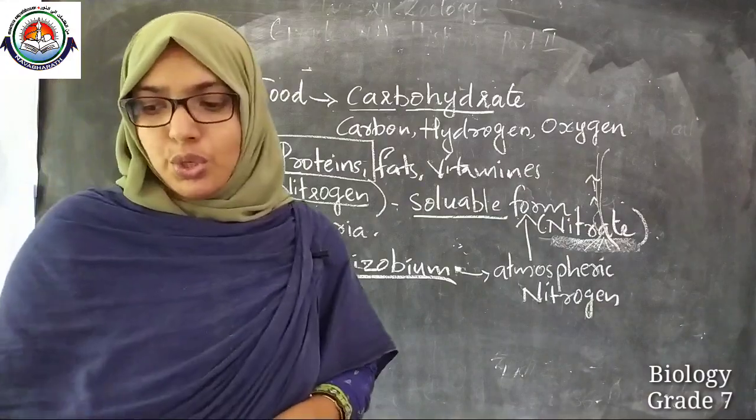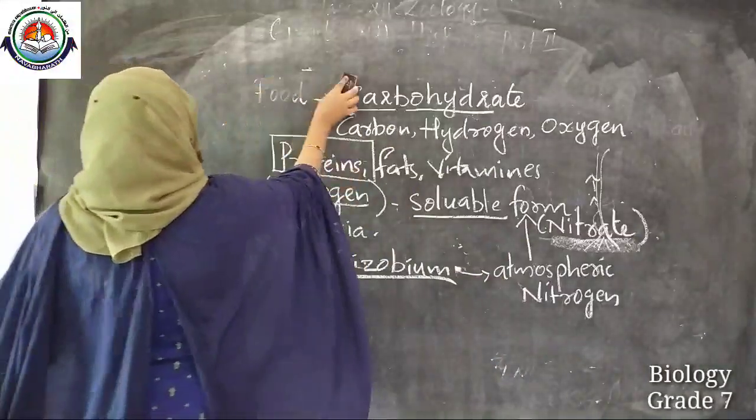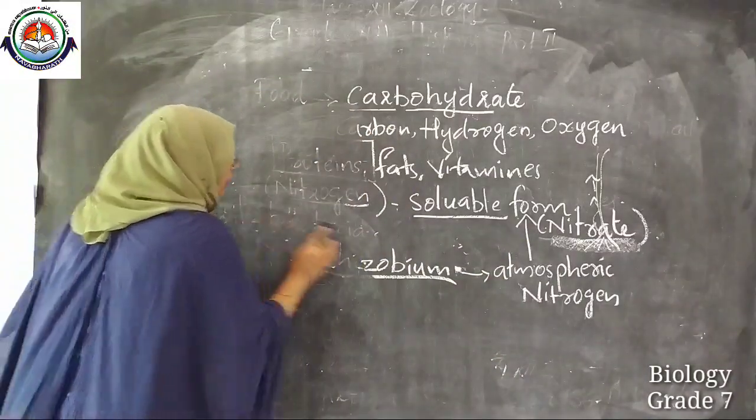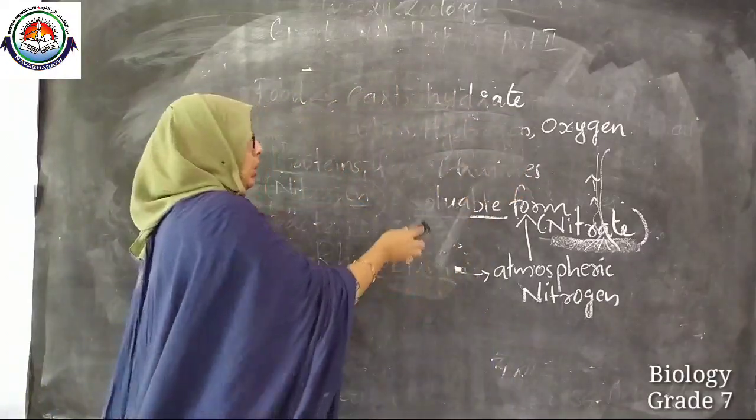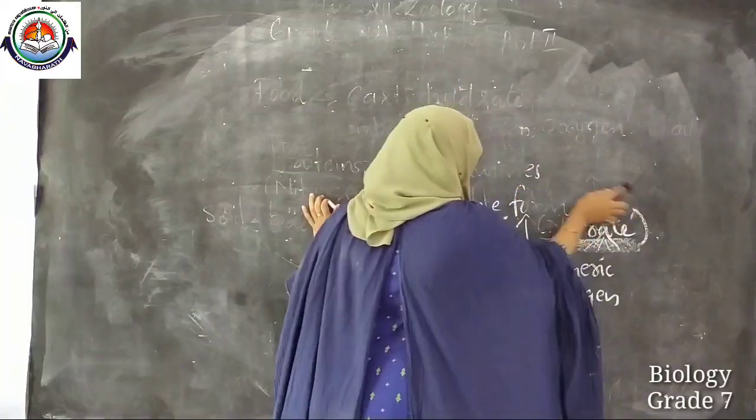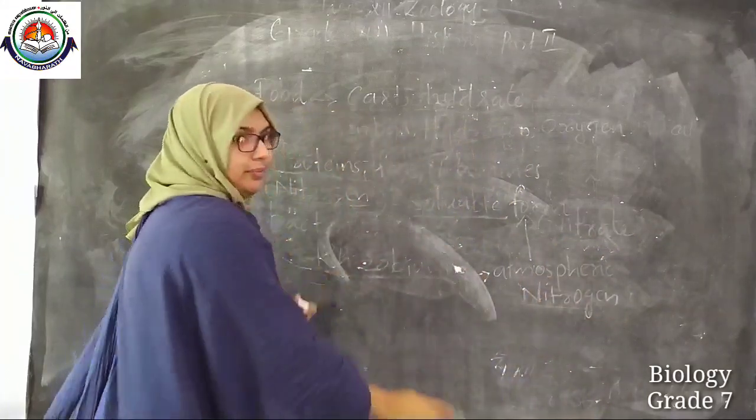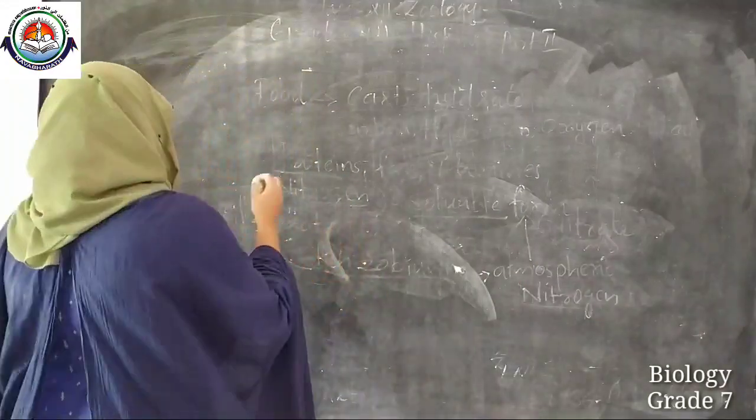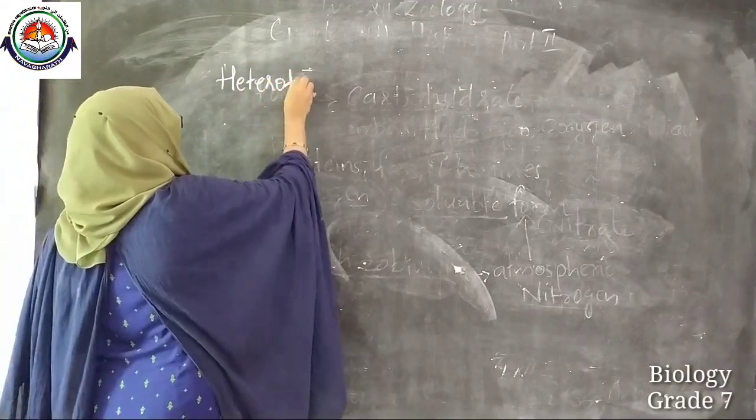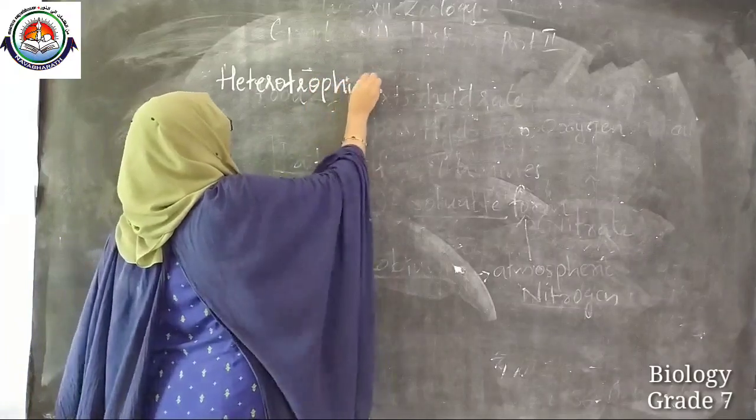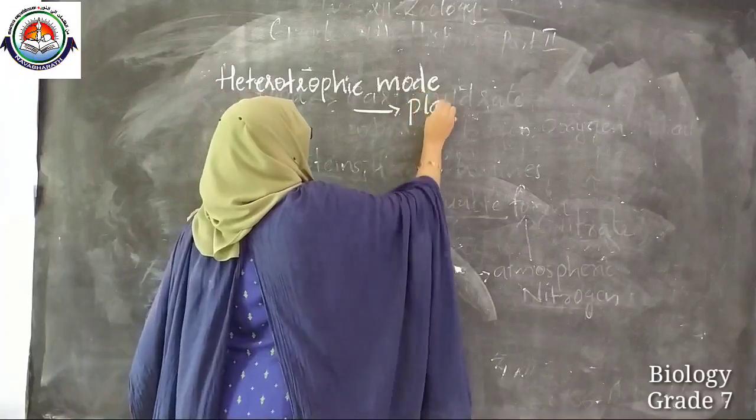Okay, so we are moving to see the next topic. See, in the first class we discussed there are two modes of nutrition, right? Autotrophic mode of nutrition and heterotrophic mode of nutrition. Clear? Okay. So, we are going to see heterotrophic mode of nutrition in plants.